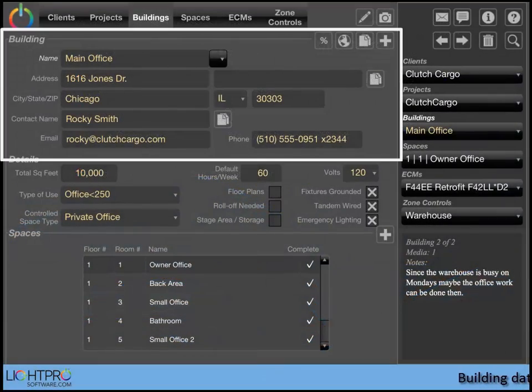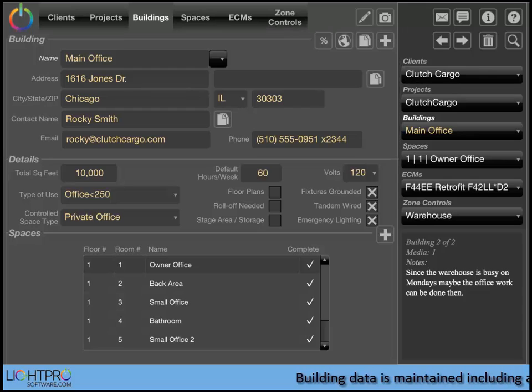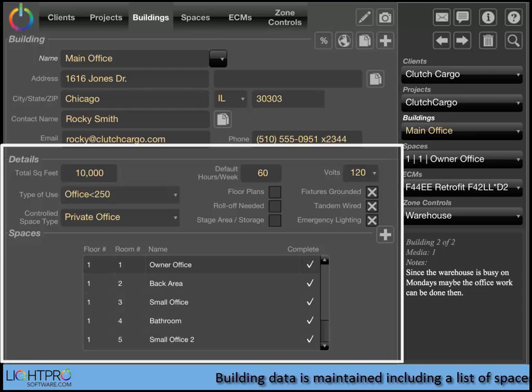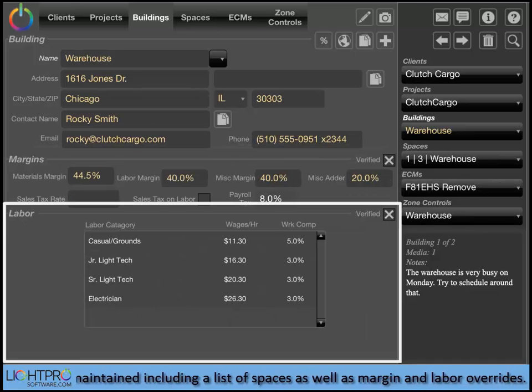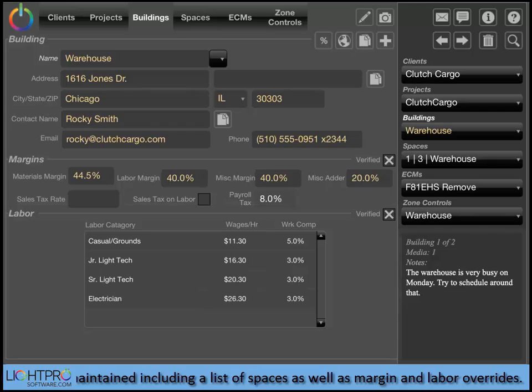The building address and contact information inherited from the project data is stored on this screen. In addition, there's a section for building details as well as a list of the spaces defined for the building. To handle projects that may span different geographic boundaries, a section is available to record building-specific labor rates if they differ from the ones stored in the project.